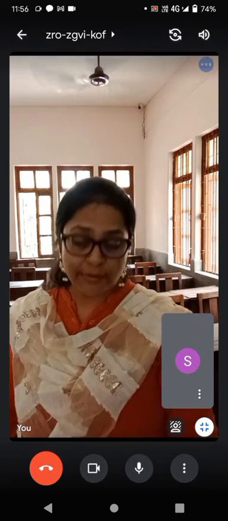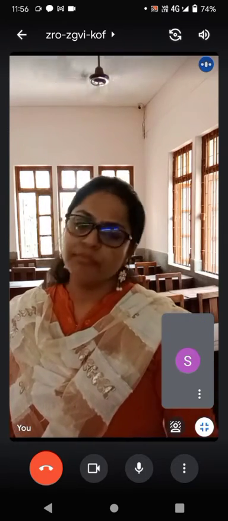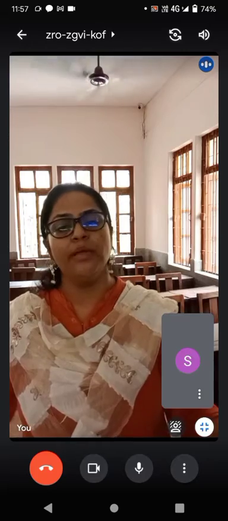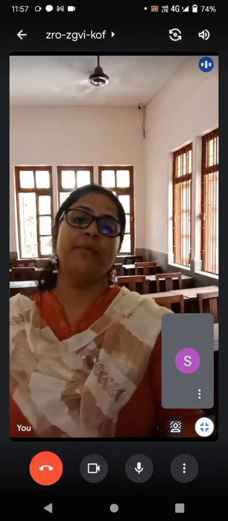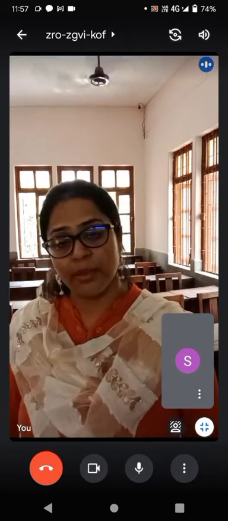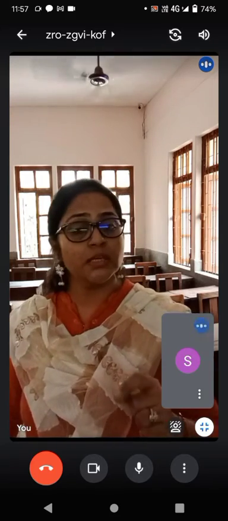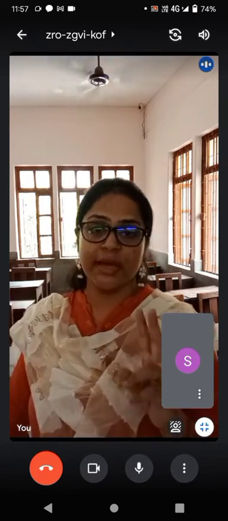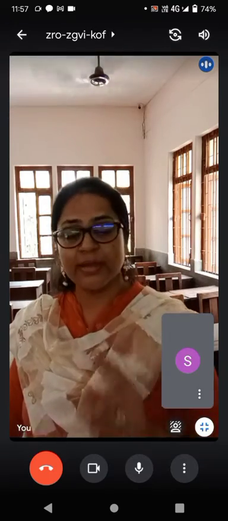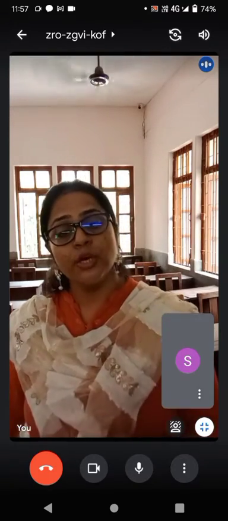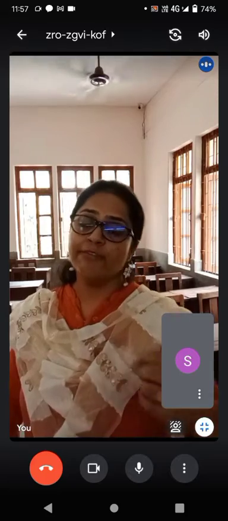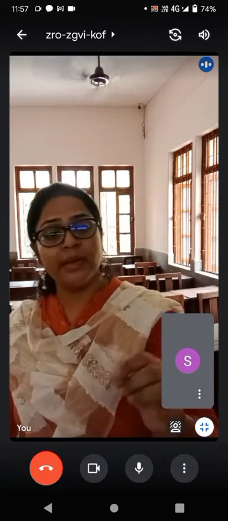Next. Male-female members. In a partnership, it hardly matters who can be a member. A lady can be a partner, a male can be a partner. Now, for HUF, there are certain laws. Mitakshara or Dayabhaga, the two rules, clearly mention in which type of HUF a female can be a member and a female cannot be a member.